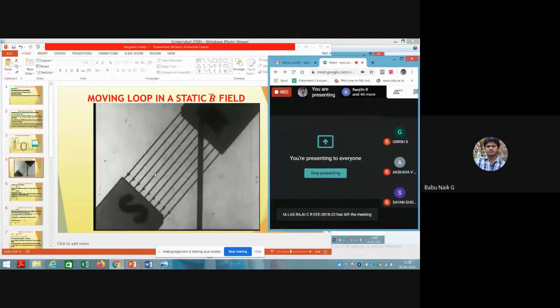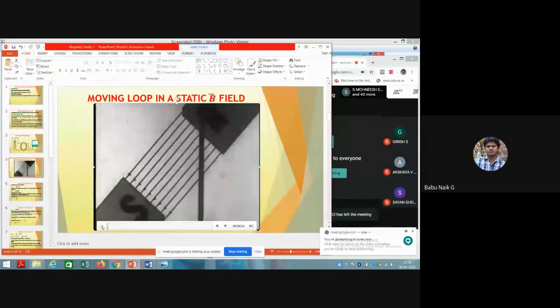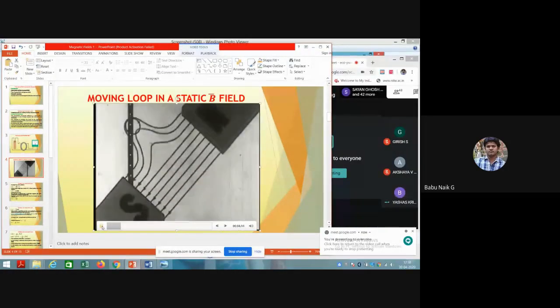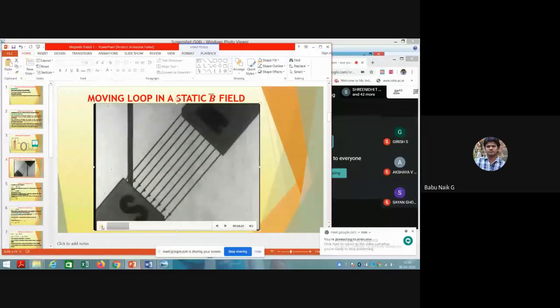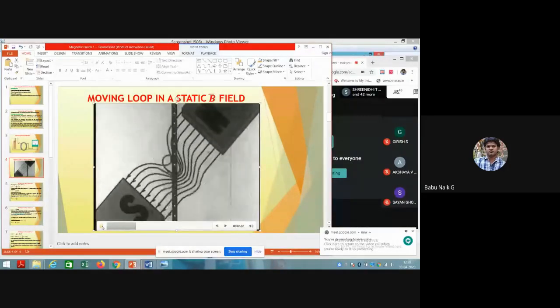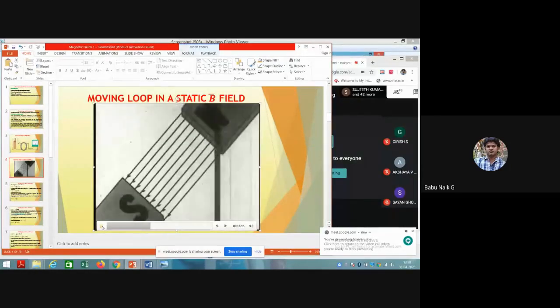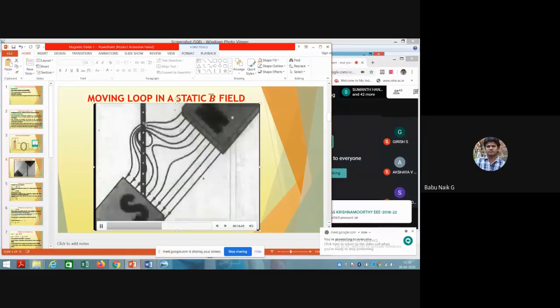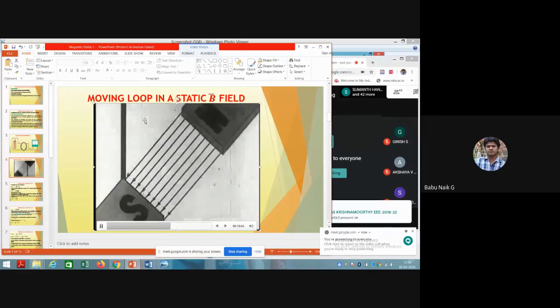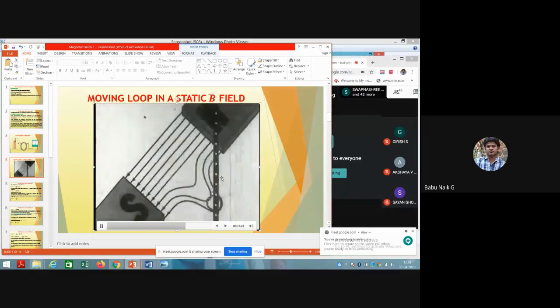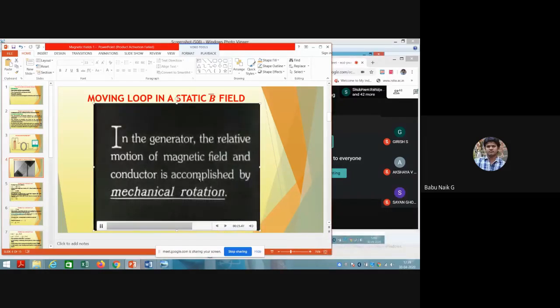You can see this video. You can see here how the magnetic field fluxes are going to change. With the changing of the flux, you can see that there is a current flowing through this conductor. This is a stationary magnetic field, and the loop or closed path or conductor is moving.